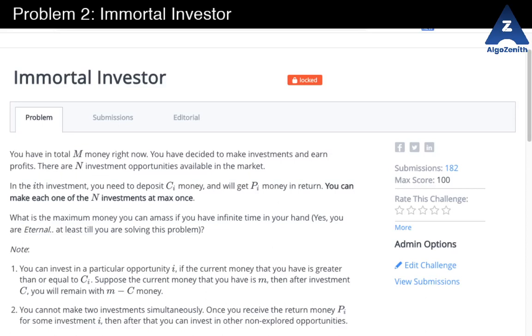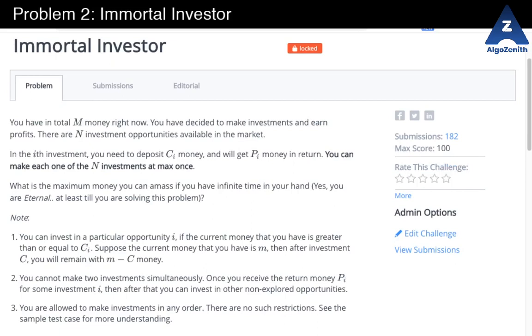Hi, in this video we talk about the problem Immortal Investor from the contest Code Night. In this problem, a person initially has M money and there are N investment opportunities, wherein you give Ci money and then you get back Pi money. There are N such deals that you can make, and each of them can be done only once.